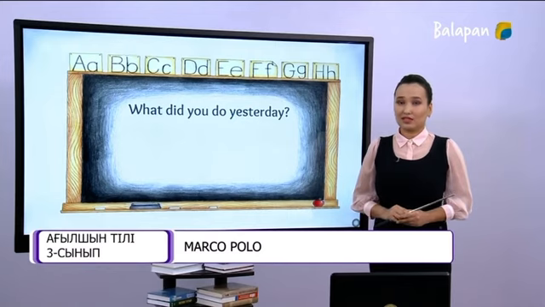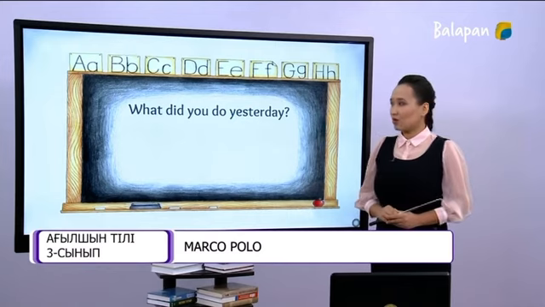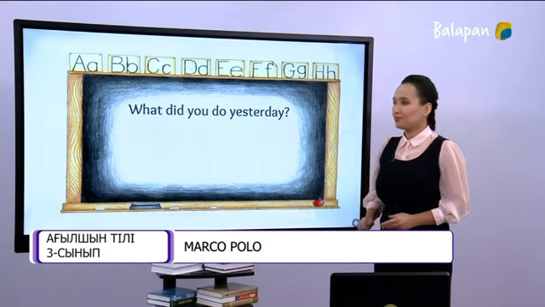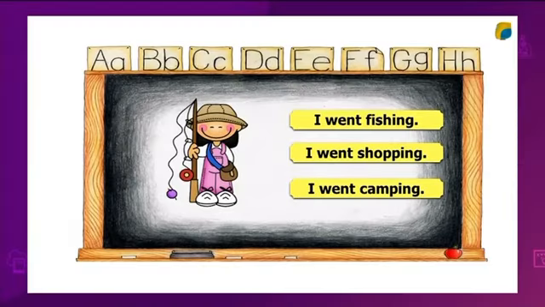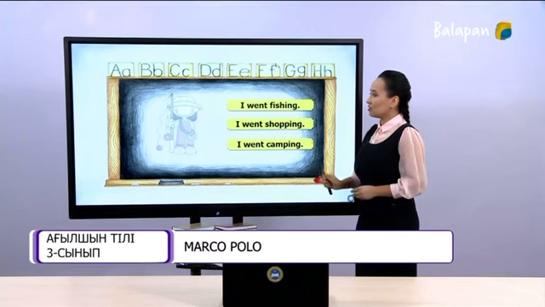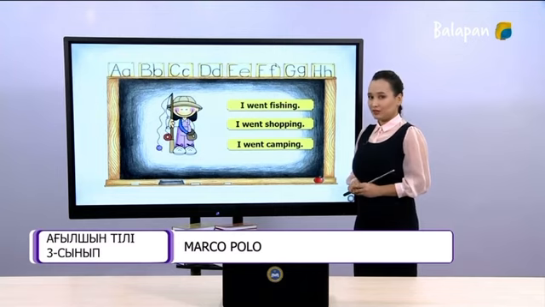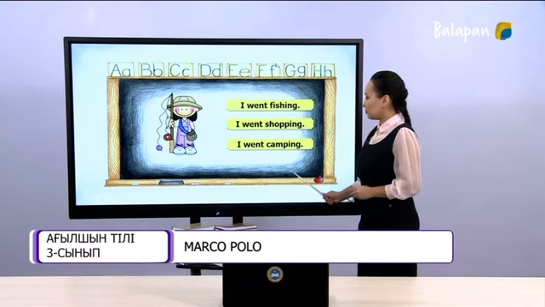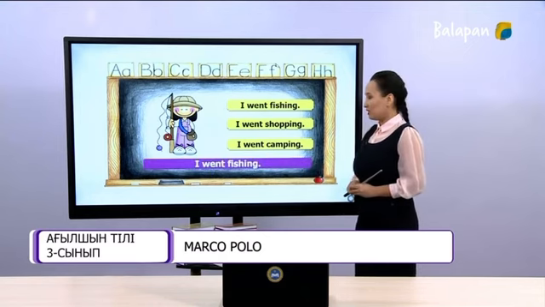Now, boys and girls, let's play the game. The game is called What Did You Do Yesterday? Now, look at the sentences, read, then look at the picture and find the correct answer. I went fishing. I went shopping. I went camping. Look at the picture. Which is the correct answer? That's right. I went fishing.